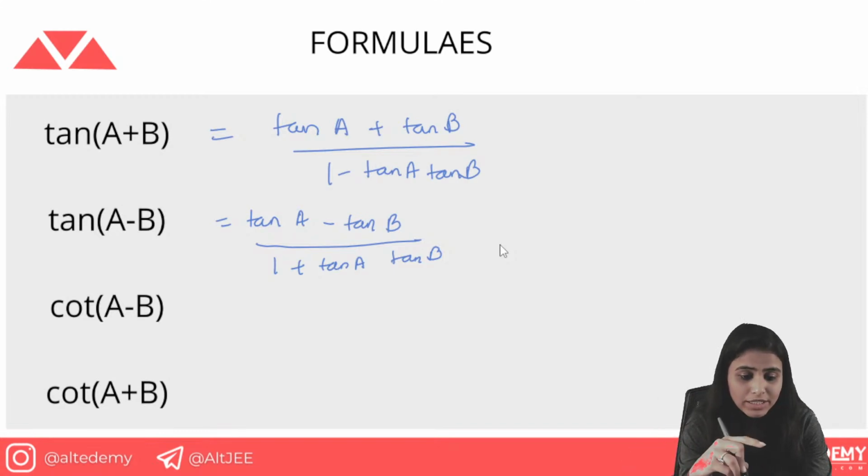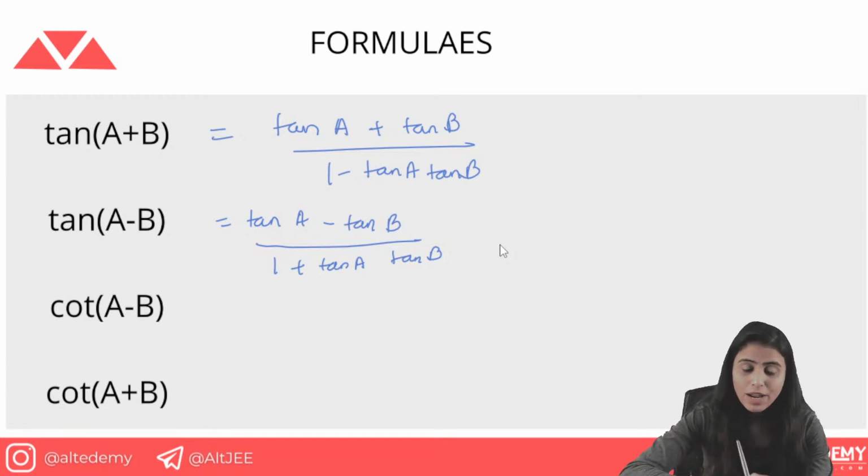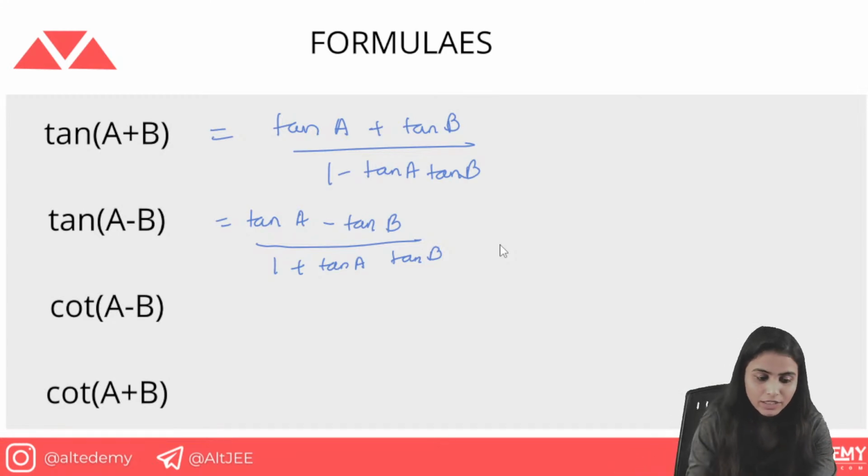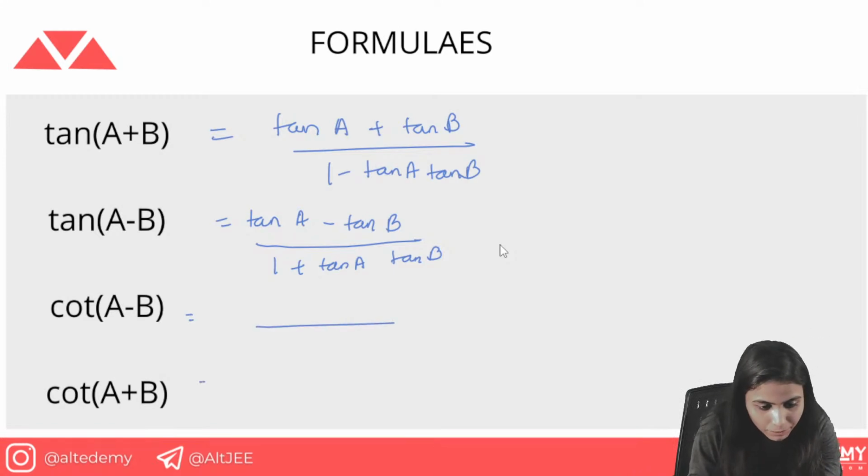So 1 plus tan A tan B was in the denominator; similarly for cot A cot B, it's going to be like that. See how you will frame these formulas and how you can remember them.